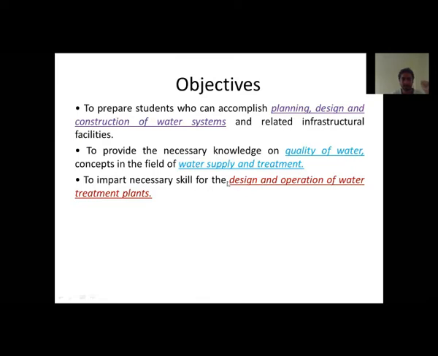Next, to impart the necessary skills for design and operation of water treatment plants. In this, we also have to design each and every unit. What are the units? As I have already stated: aeration, sedimentation, filtration, disinfection, and the distribution system. These are the units which we have to learn in detail in the theory part. But as far as practical is concerned, we just have to check the quality of water. Checking the quality of water theoretically is not possible, so we have to perform some experiment to check it. As I already told you, we have to design and operate, and also get to know how to operate these water treatment units.